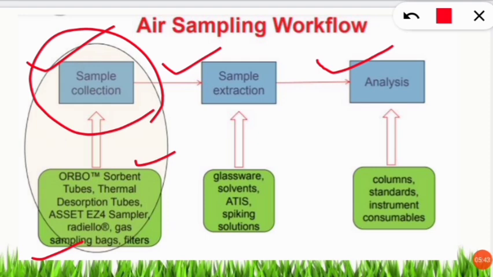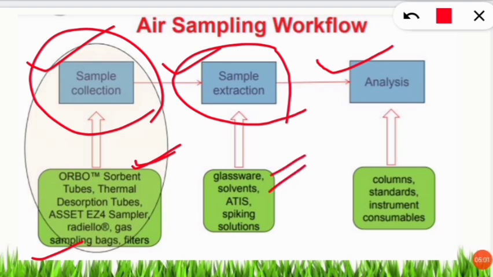Then what we have to do? We have to take it to the experimental lab, where we have to do sample extraction. So from these materials, that is sorbent tubes and sampling bags, we need to extract the air contaminants which we need to analyze. So glasswares and solvents are used to extract, and other solutions such as spiking solutions are used to extract what we need for our sampling from the total sample collected.